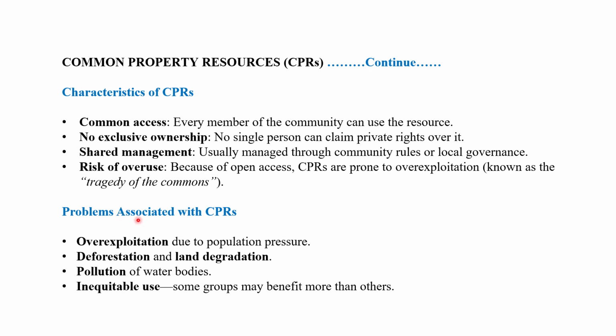What are the problems associated with CPRs? Overexploitation due to population pressures, deforestation and land degradation, pollution of water bodies. For example, if surface water bodies are used by the villagers for washing their cattle, the ponds may be polluted. Inequitable use: some groups may benefit more than others because varieties of people are there in village areas. So these types of problems may be associated.